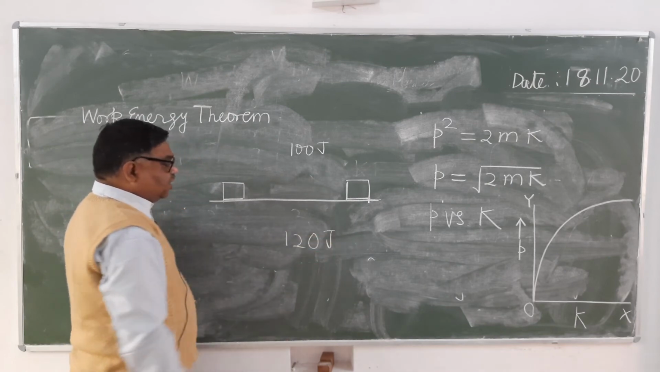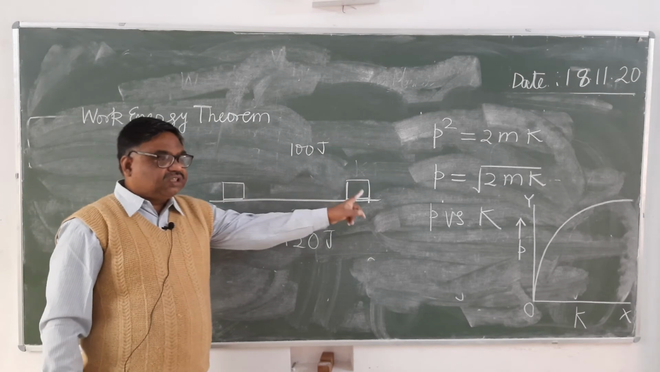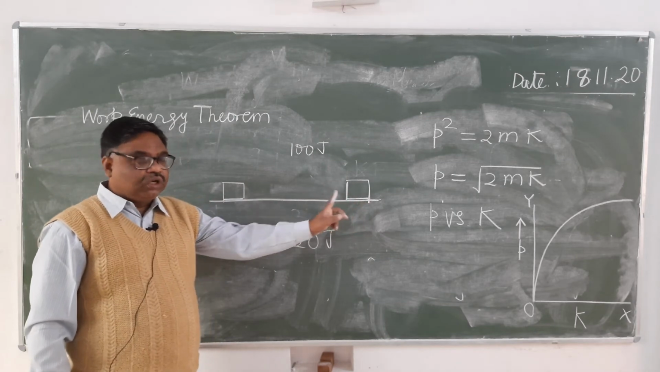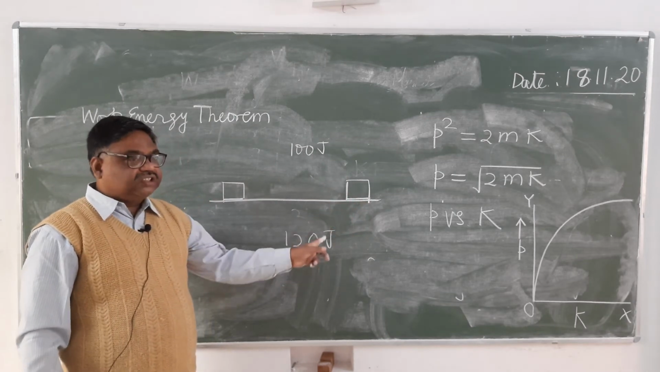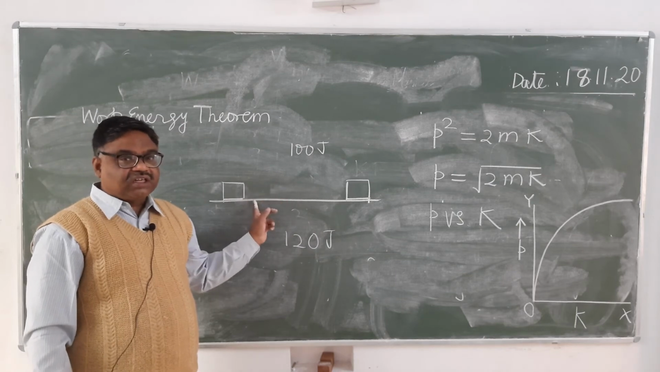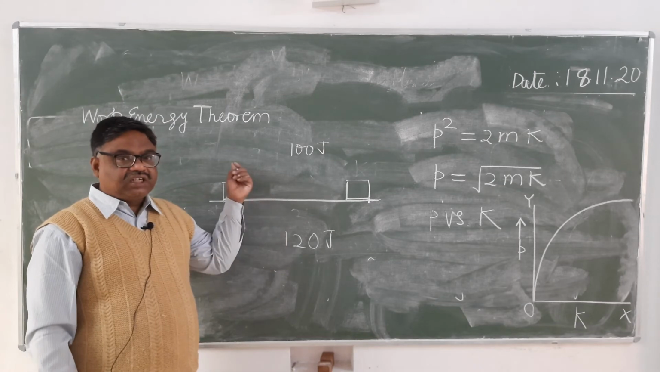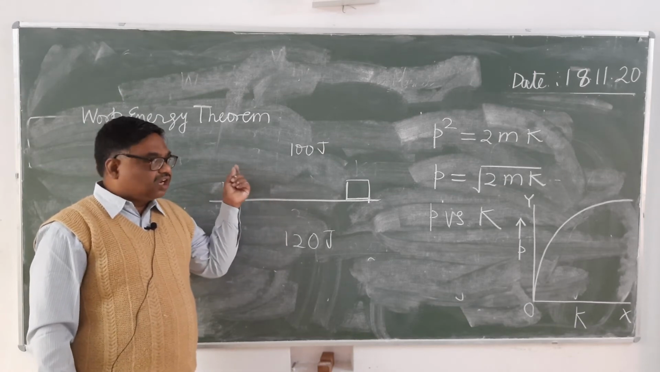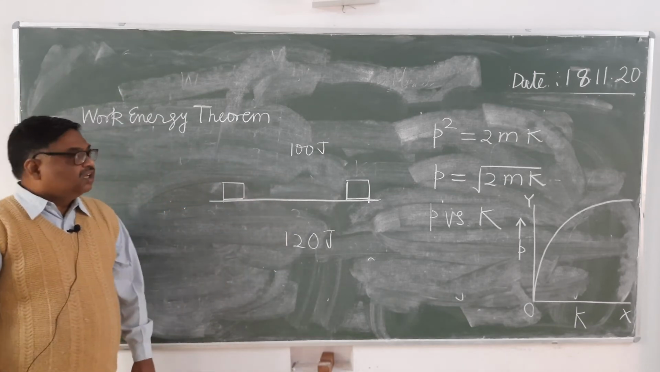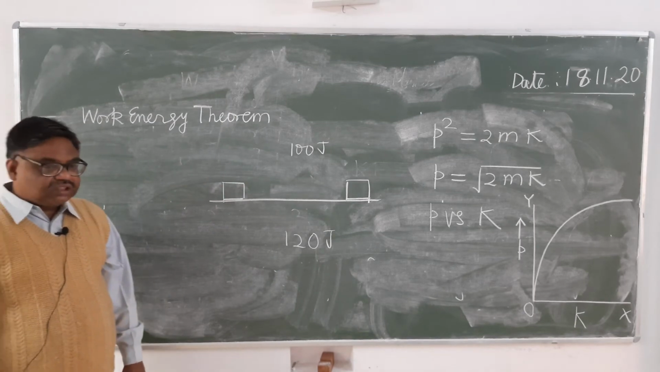What will happen? Here still the work done in displacing from here to here will be 100 joule. But the 20 joule has been wasted in overcoming the friction. Friction is a non-conservative force which causes the loss of energy. It's clear? So write down the work energy theorem.